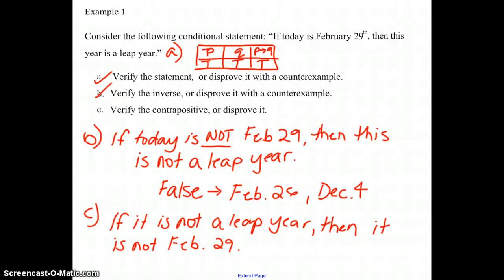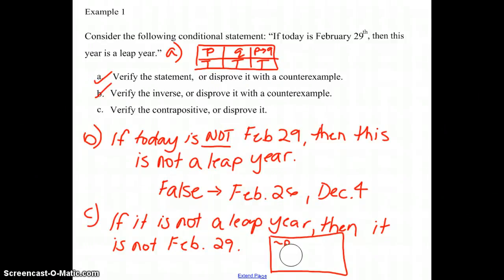So then we could prove this on a truth chart again, but when we're talking about the inverse of something or having the negative term, this little symbol in front of the P means not P. So that means having that not in there.